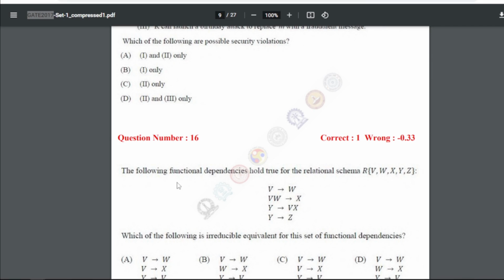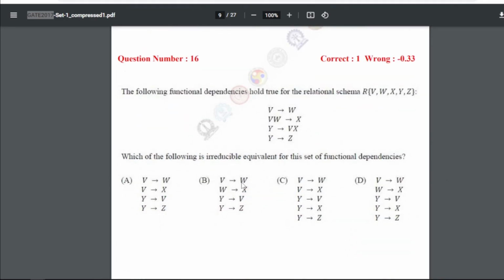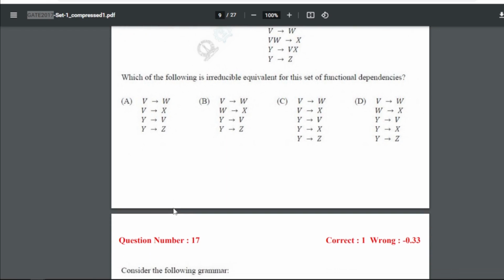Now the following functional dependencies hold true for the relational schema R(V, W, X, Y, Z). Which of the following is an irreducible equivalent for this set of functional dependencies? So for 16, our answer is A, that is V tends to W, V tends to X, Y tends to V, and Y tends to Z.